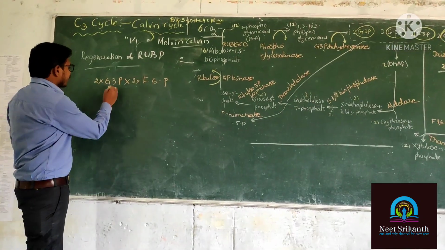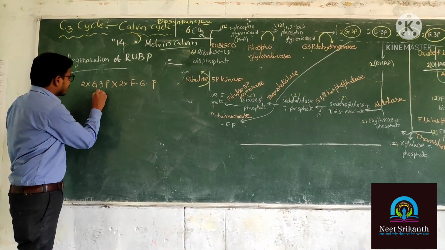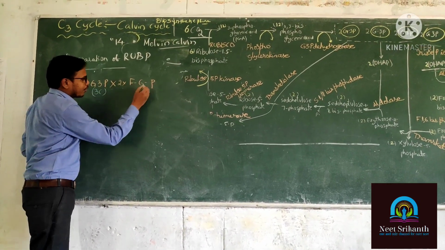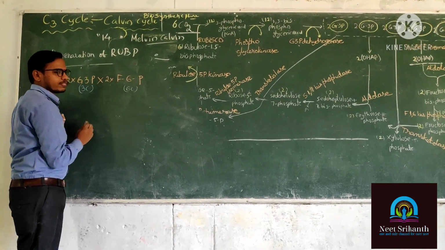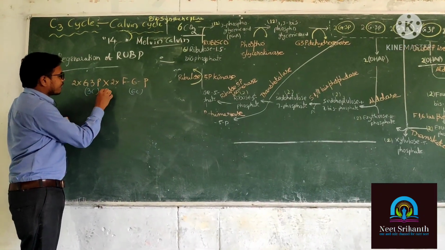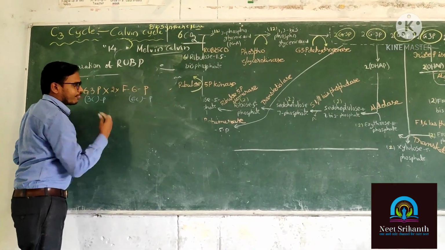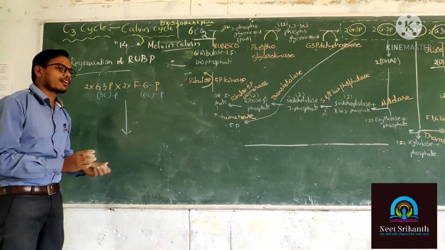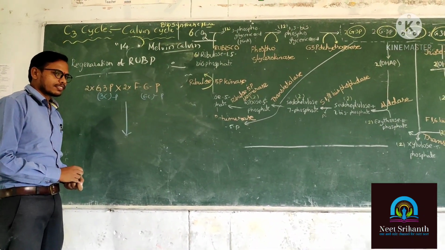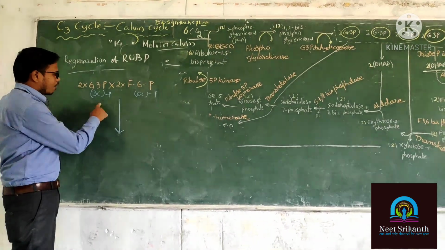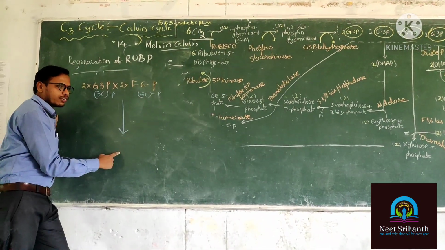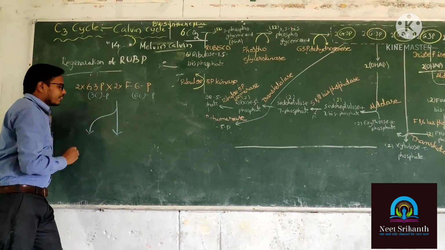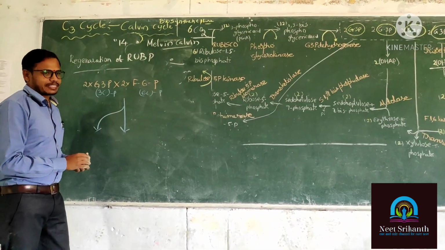Okay, here G3P is having how many carbons? We know 3 carbons. Fructose 6-phosphate is having how many carbons? 6 carbons. Here how many phosphates are there? 1. Here also 1 phosphate. So the product is having how many carbons now? 9 carbons. So here the product is going to split.